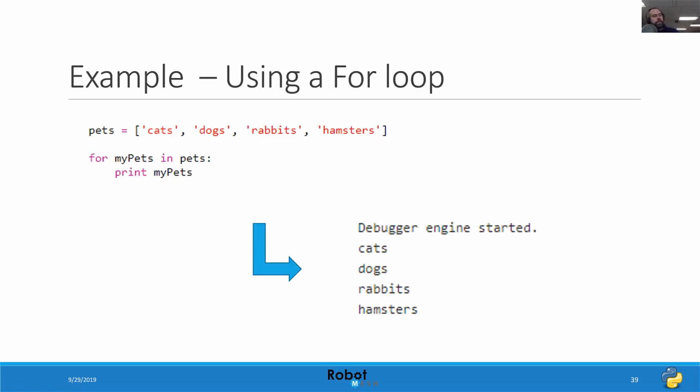And so here's another example of using loops. Here I have what is called a list, and it contains various types of animals that could be pets. So I have cats, dogs, rabbits, and hamsters. And so for my pets, which is a variable I'm declaring, in pets, print the value inside of this list. And again, we won't get into lists today. It's kind of an advanced data type, but it's a way that we can store a sequence or a combination of different data types all in one variable.